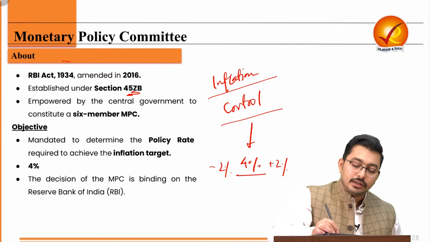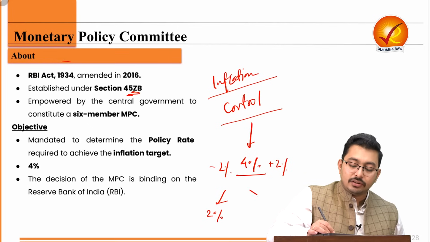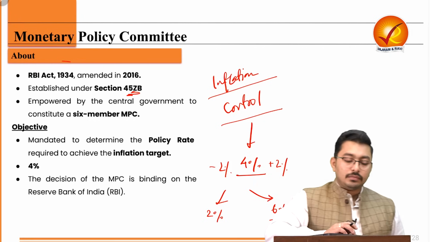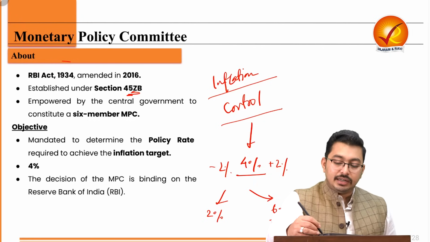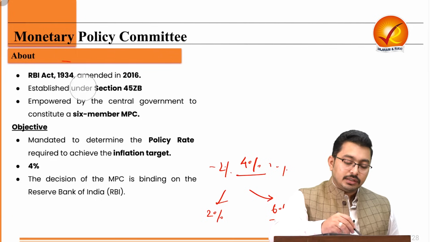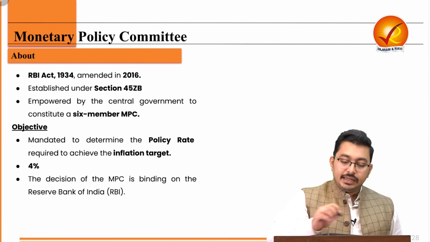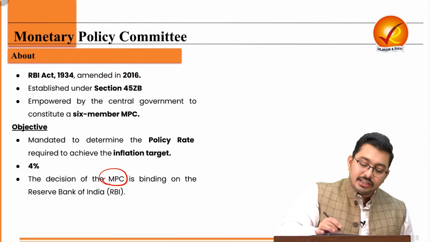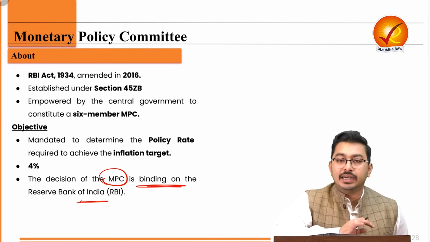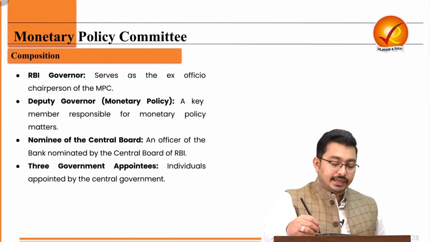and minus 2%. That means we can see a lower band of 2% of inflation or a higher band of 6%. So within this limit, the MPC has to take all the decisions to ensure that there is a suitable inflation bracket. Now, the decision of the Monetary Policy Committee is binding on the Reserve Bank of India, and directly the decisions are primarily taken regarding the repo rates, which affects directly the interest rates.